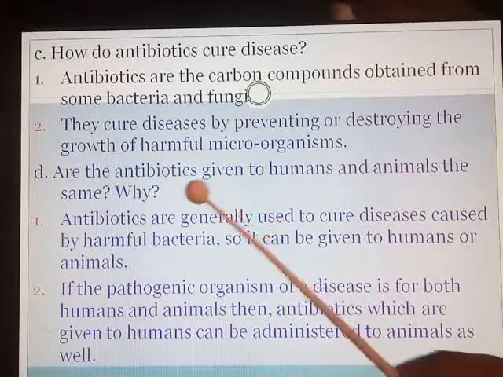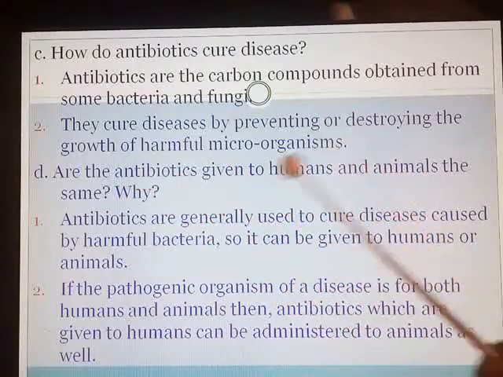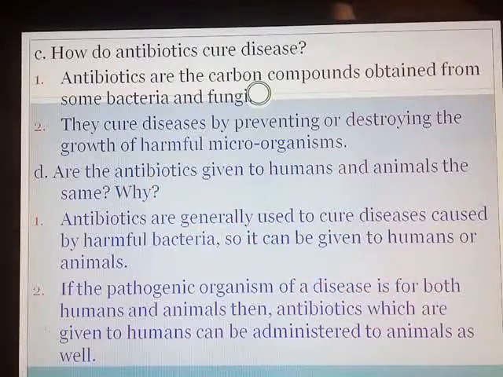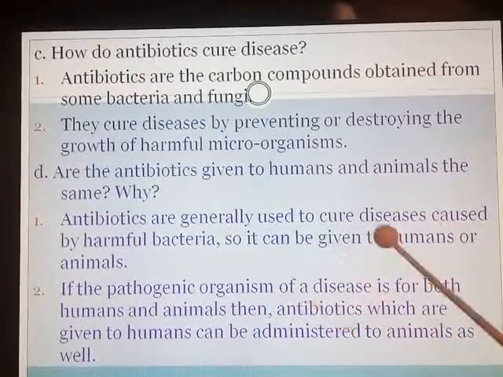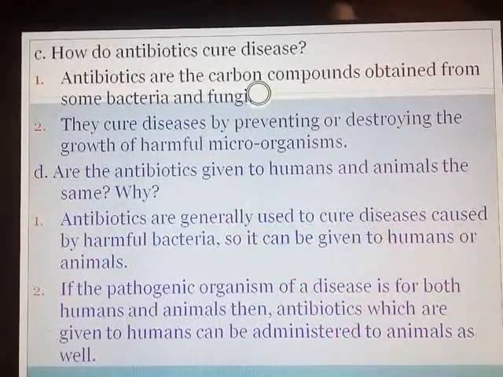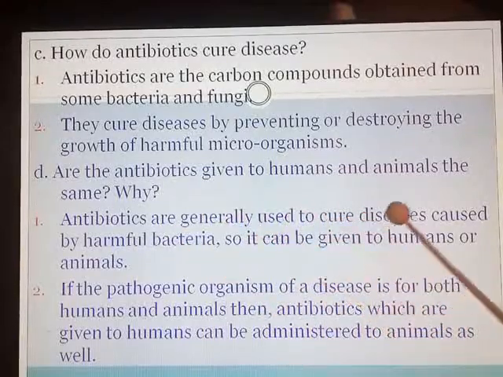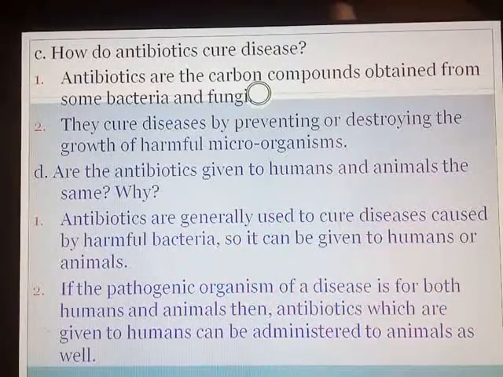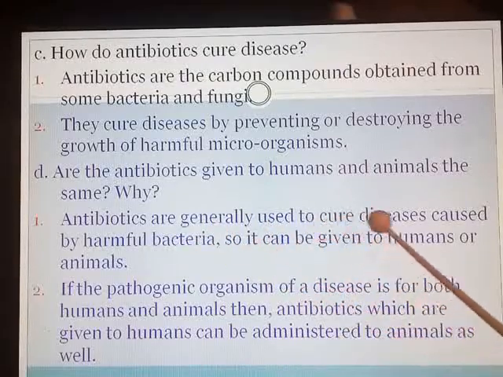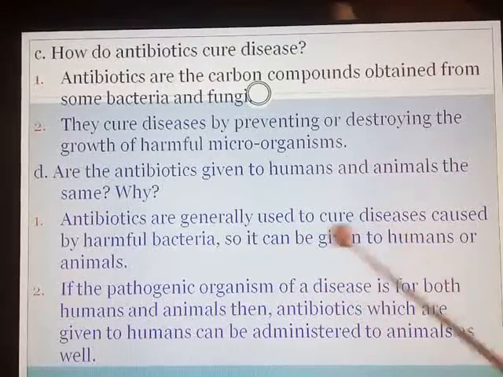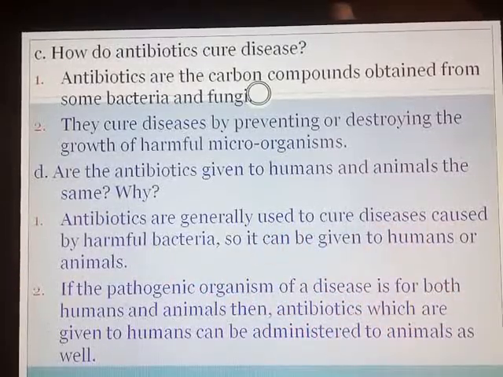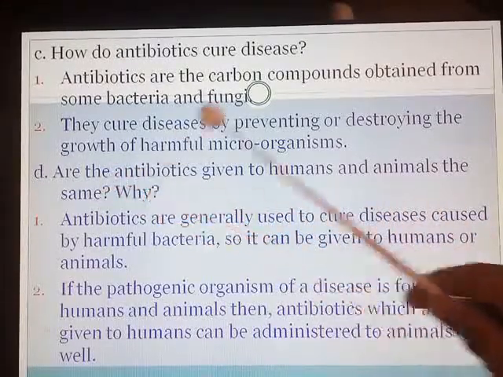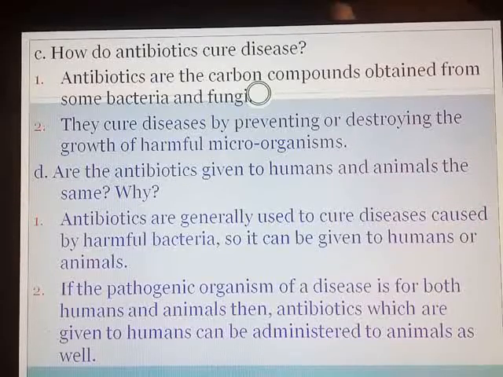Now our next question is, are the antibiotics given to human beings and animals the same? Why? Now you know, when animals fall ill, the veterinarian doctors give different types of antibiotics to animals. So are they the same, and why? Antibiotics are generally used to cure the disease caused by harmful bacteria, so they can be given to both human beings and animals. This should be your first point. Now they have asked whether they are the same and why, or if they are not the same, then why not.